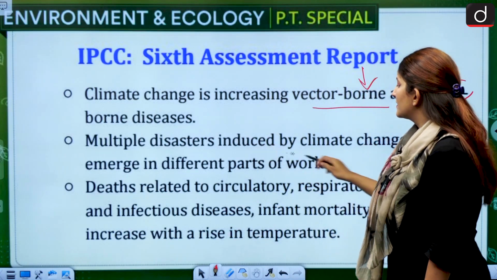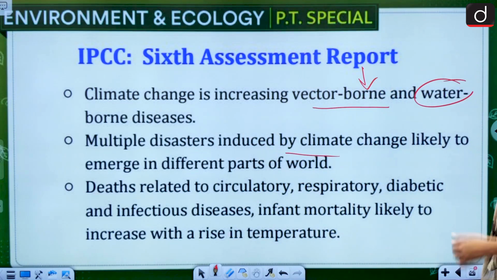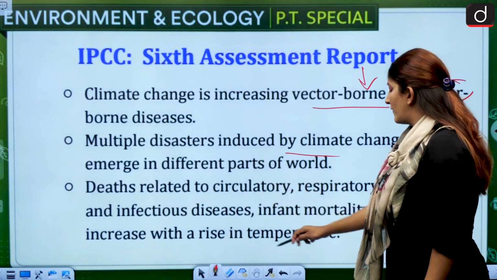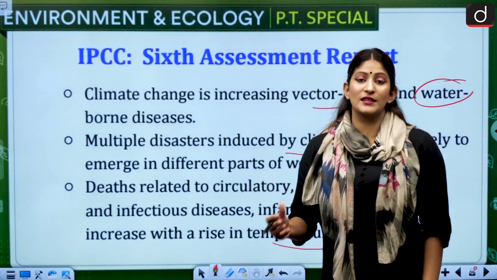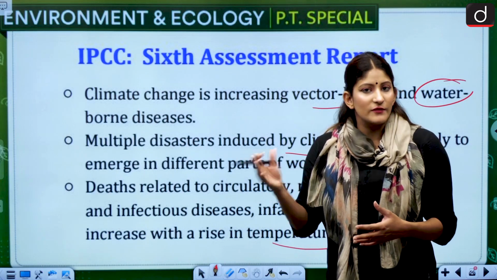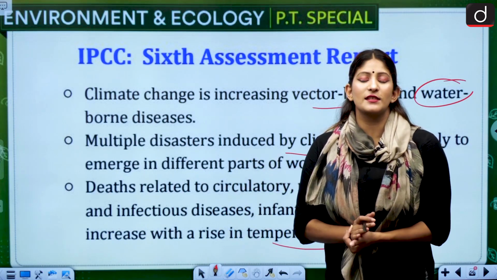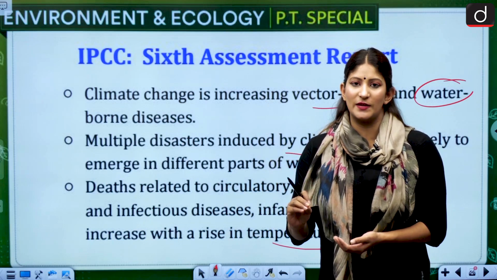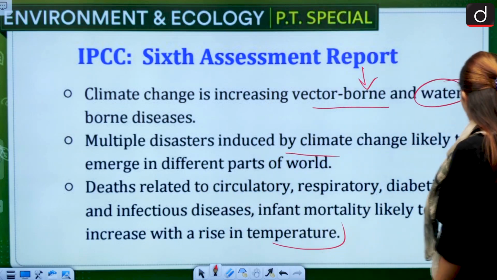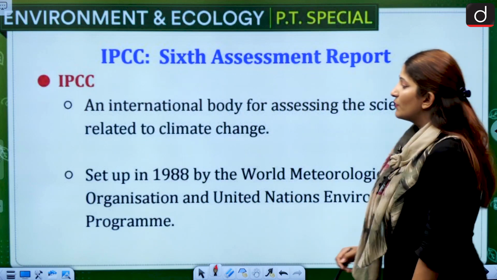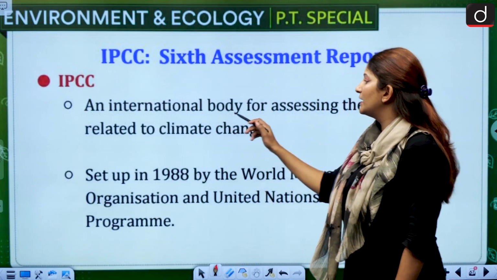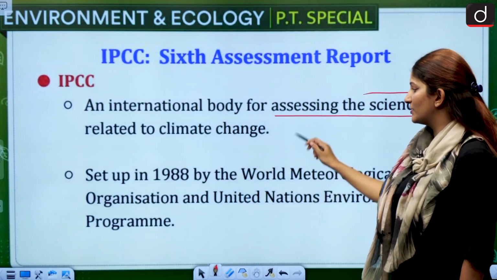Multiple disasters induced by climate change are likely to emerge in different parts of the world, and deaths related to which diseases? Circulatory, respiratory, diabetic and infectious diseases. Infant mortality is also increasing with the rise in temperature. So this is also a preliminary fact. Remember that very well: what types of deaths are going to increase? If it is asked in the preliminary examination, it is not only circulatory and respiratory; other ones are also included, like infectious disease and infant mortality.